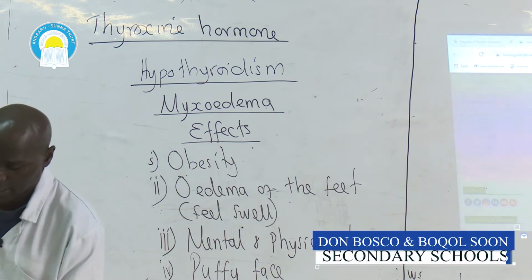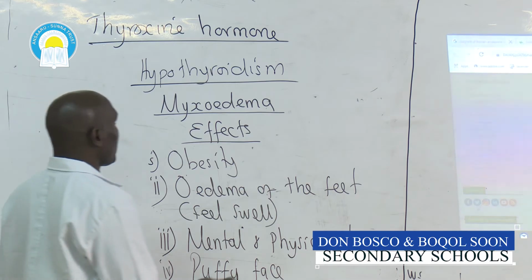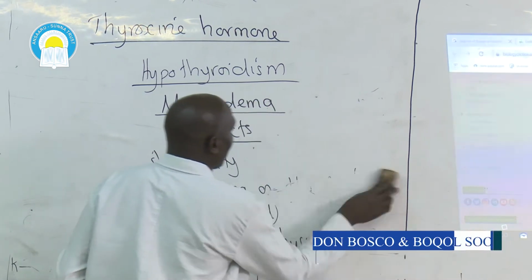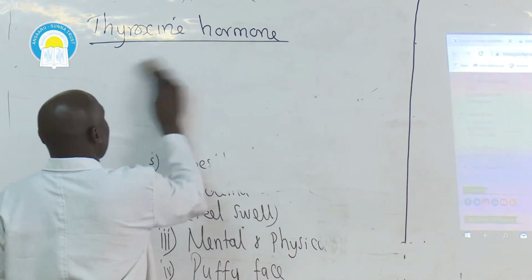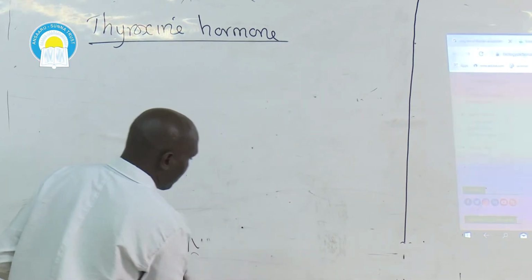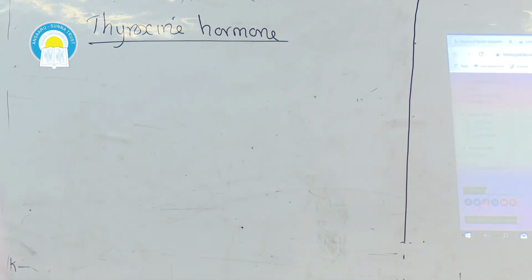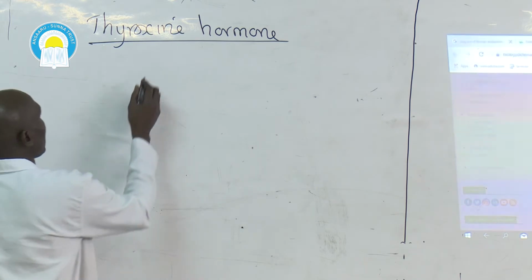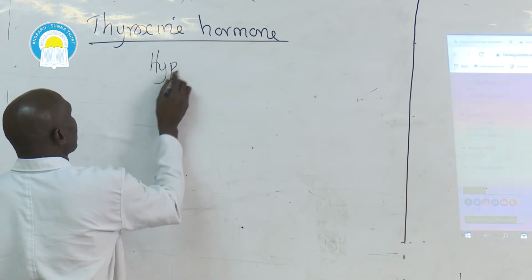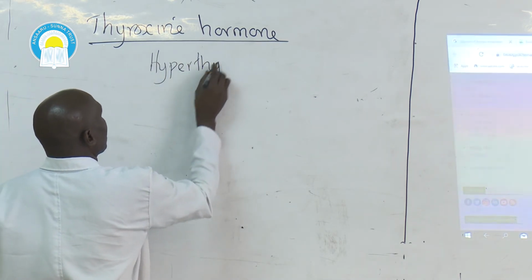Then what are the effects of excessive flow of thyroxine hormone within the body or within the blood? So you have hyperthyroidism.